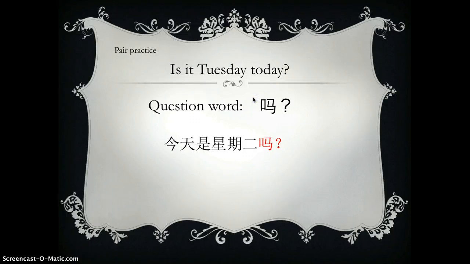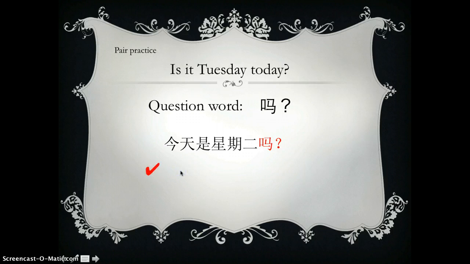So 今天是星期二. So the statement, just look at this sentence without ma, it will be today is Tuesday. But when you put ma at the end, it means is today Tuesday. Okay, so it's a yes or no question. The answer will be yes. So 是, today is Tuesday. 今天是星期二, right? Like this. So 今天是星期二吗? So ma is at the end.